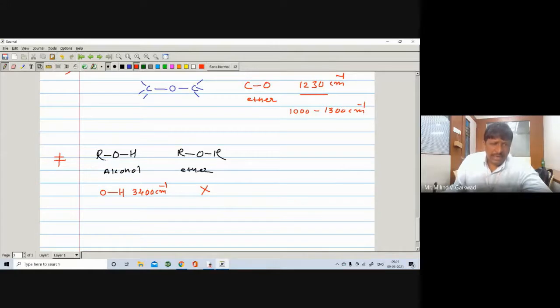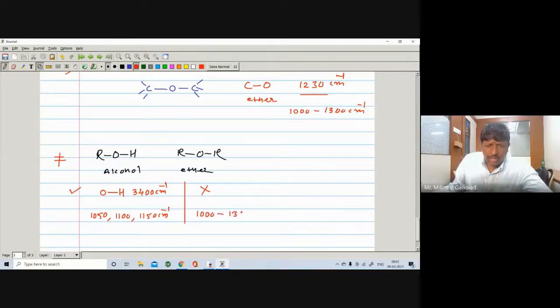Right? So if it is alcohol, then generally it will appear at maybe 1050 for primary alcohol, secondary alcohol, or tertiary alcohol. Generally you can take any band. At least you should write 1. If it is a primary alcohol, it will appear at 1050. Secondary alcohol, it will appear at 1100. Tertiary alcohol, 1150 centimeter inverse.